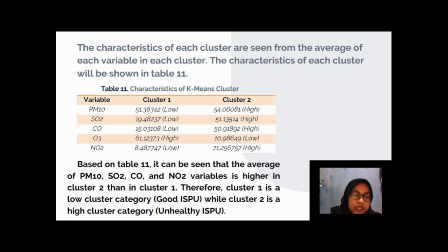In this table, it can be seen that the average of PM10, SO2, CO, and NO2 is higher in cluster 2 than in cluster 1, and for O3, it is lower in cluster 2 and higher in cluster 1. So therefore, cluster 1 is a low cluster category, or a good ISPU, while cluster 2 is a high cluster category, or an unhealthy ISPU.